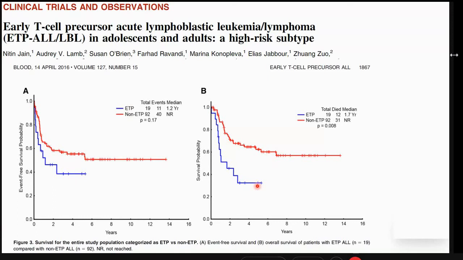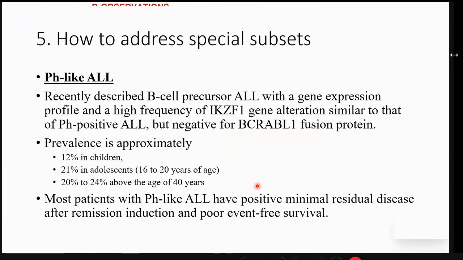If they are MRD positive at day 33, and even if they are MRD negative at day 33, keep on doing their frequent MRDs. If they become positive, take them off for early transplants, because as of this point of time, we do not have any targeted therapy.